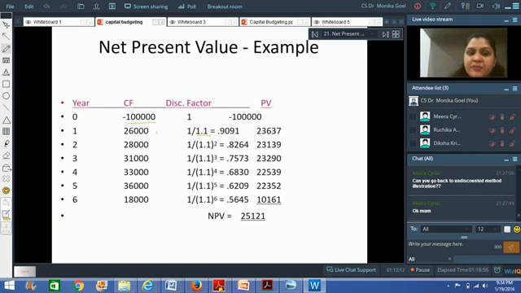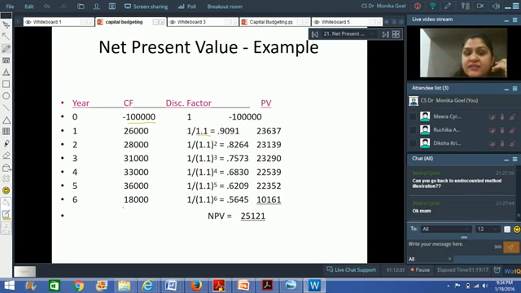For example, supposing there is an investment in which the initial cash outflow is 1 lakh rupees. You are investing 1 lakh rupees in a particular project at year 0, right? The discounting factor is given to you as 10%, because you are discounting by 1.1.